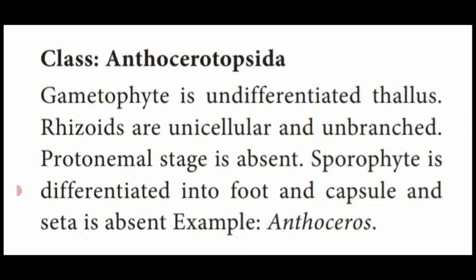In this class also, protonemal stage is absent in the zygote development. But the sporophyte is differentiated into foot and capsule, but setae is absent. Foot is there, capsule, the spore producing organ, is there, but setae is absent. Example, Anthoceros.